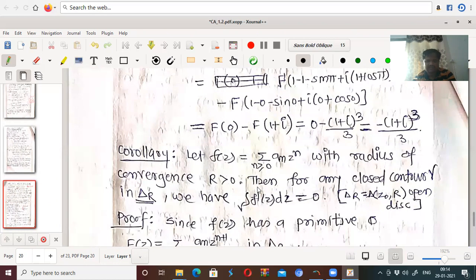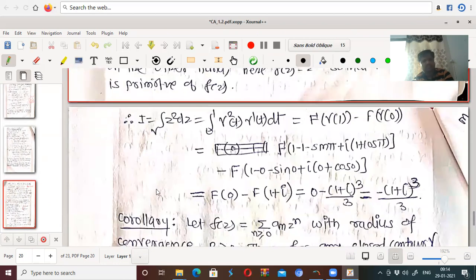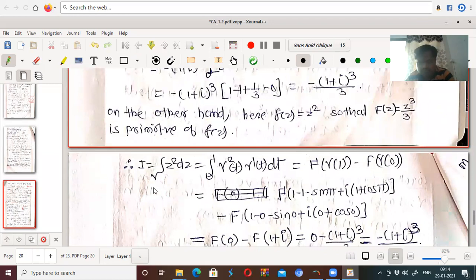So these are some examples. We don't want this corollary for you. This is actually the basic part of your syllabus. In the MSc syllabus, the main part starts from the Cauchy-Goursat theorem. We have given so many lectures on introductory things, so go through all these introductory things and then we will start our main syllabus.